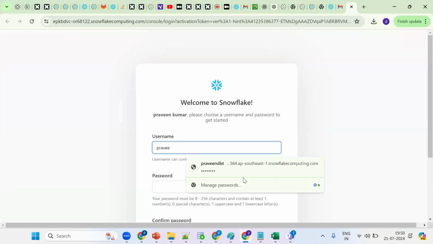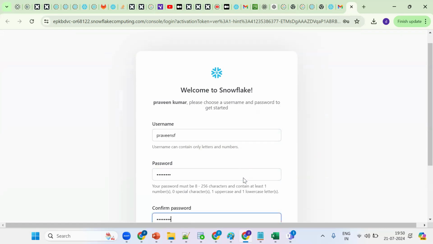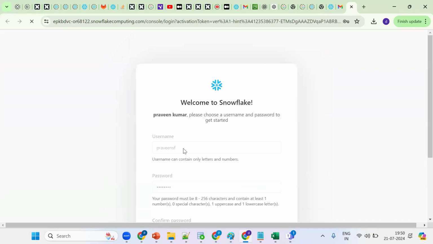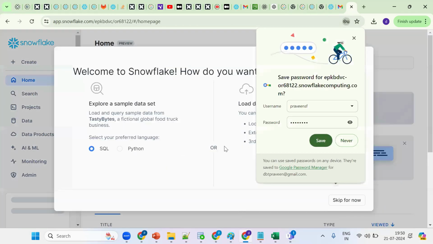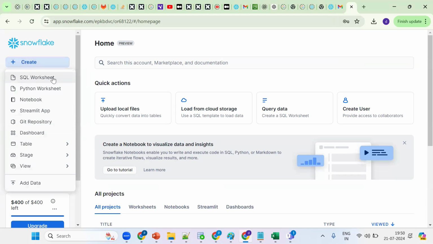So Praveen SF. Okay. I should give the password. Okay. So my name is Praveen SF. I put Praveen Snowflake. Let me see the same thing. Okay. So we can skip for now. So see what happened. We can communicate with Snowflake with the help of SQL and with the help of Python. See, create SQL worksheet, Python worksheet, notebooks also there. Now click on SQL worksheet.